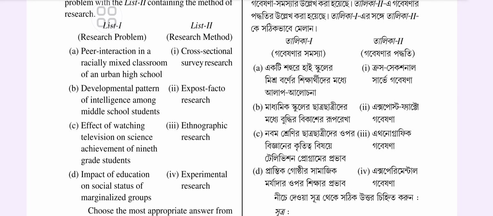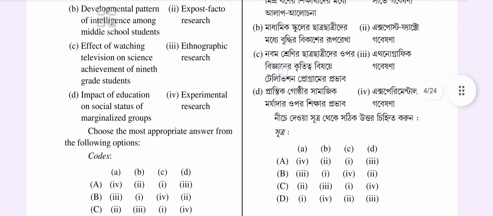We have to choose the correct answer, and yes, you are correct. It's the B1 option, which states that peer interaction is the ethnographic research where peer interaction in a racially mixed classroom of an urban high school takes place. Then developmental pattern of intelligence among middle school students is for cross sectional. Effect of watching television on science achievement of 9th grade students is for experimental research. An impact of education on social status of marginalized group, that is for ex post facto. Okay, so this is the answer.